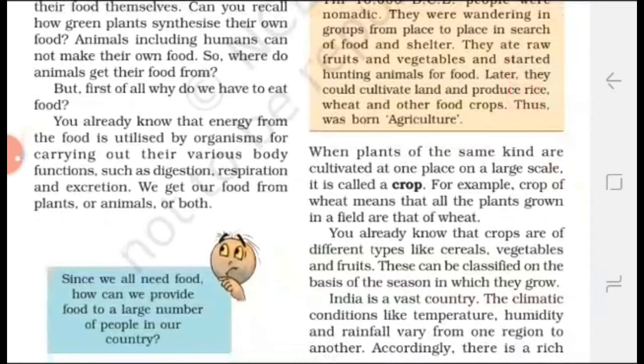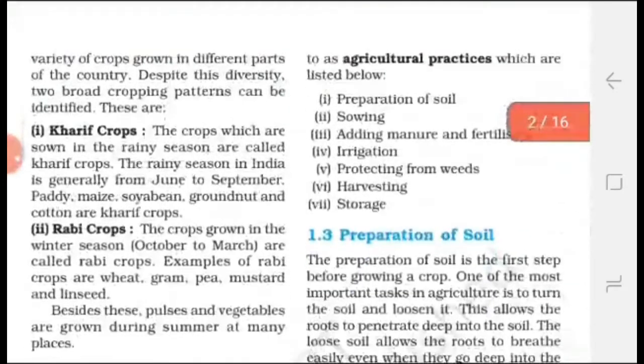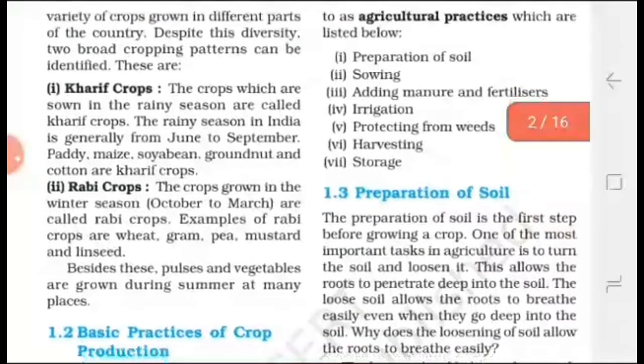Crops are of different types like cereals, vegetables and fruits. Now the next topic is types of crop on the basis of season. India is a vast country and climatic conditions vary from one region to another. Climatic condition means temperature, humidity and rainfall vary from one place to another. So on the basis of season, crops are of two types: Kharif crops and Rabi crops.